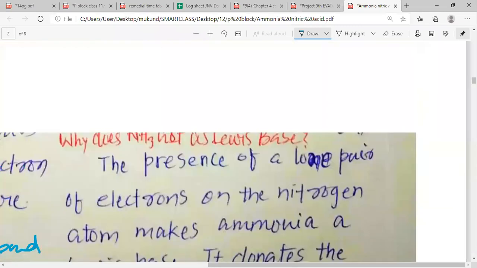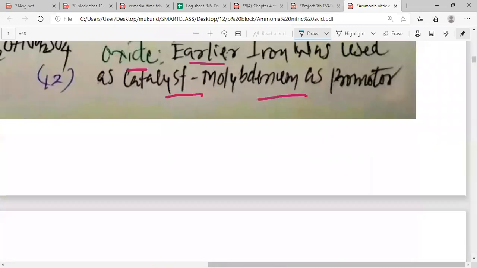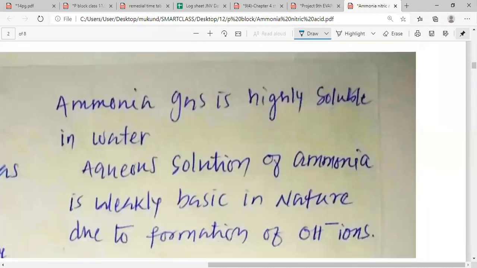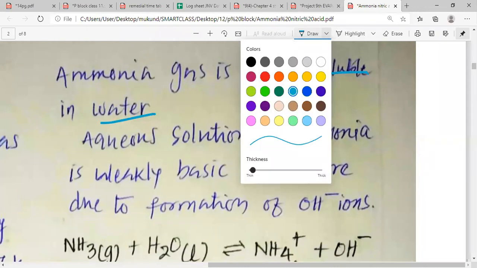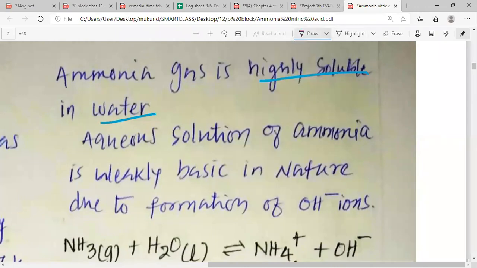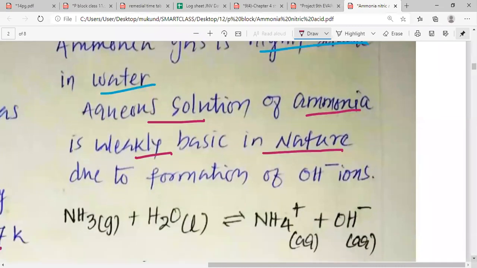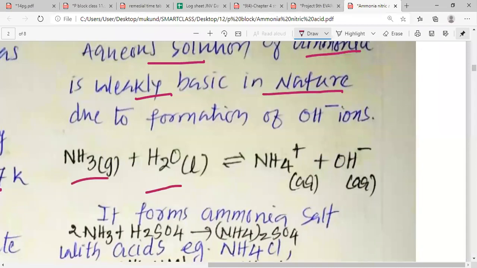Now we can move on and understand that ammonia gas is highly soluble in water. The aqueous solution of ammonia is weakly basic in nature. When ammonia reacts with water, my dear students, it produces NH4+ and OH−. This OH− is responsible for the basic nature.